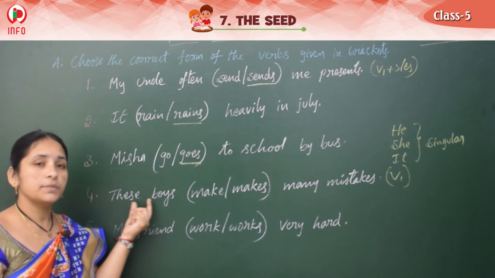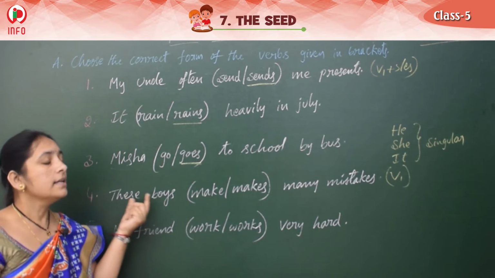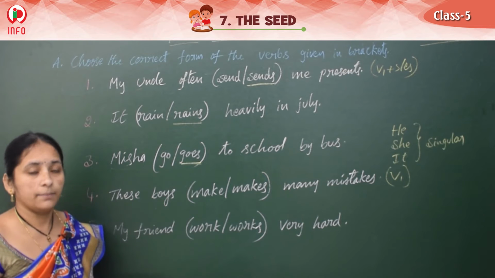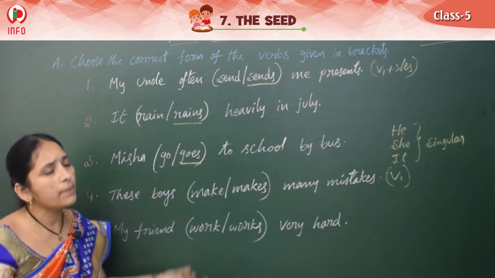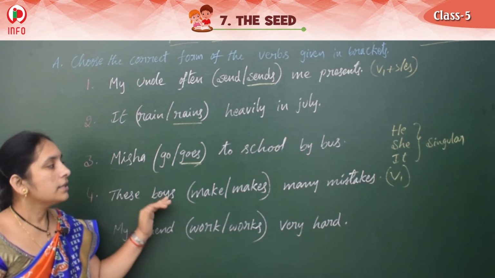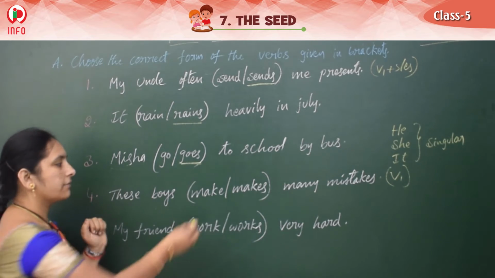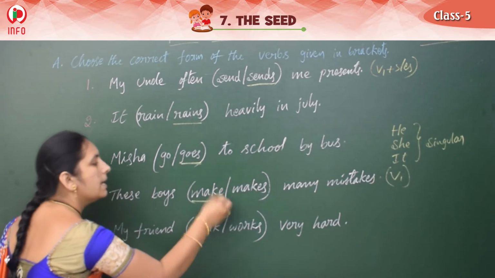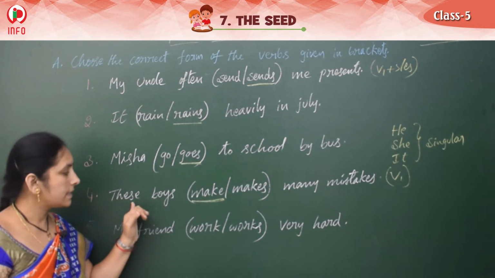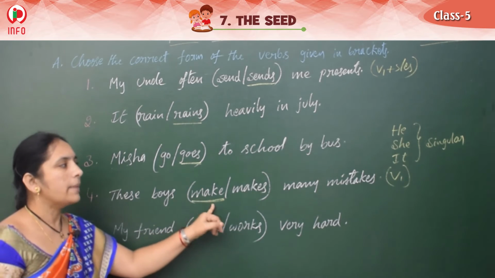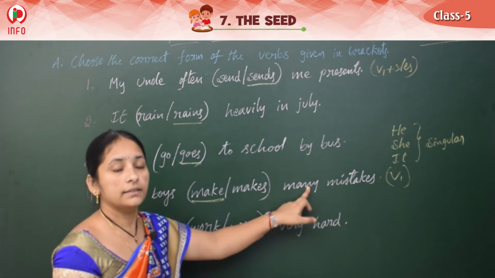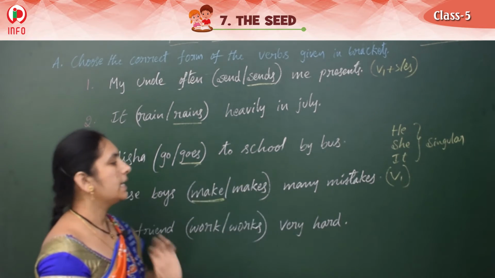That's why here the subject is plural, boys. These boys, many are there. Maybe 2 members, 3 members or many people, many children. Then we should go for the V1 form. What is the V1 form? Make. So then the sentence is, these boys make many mistakes.